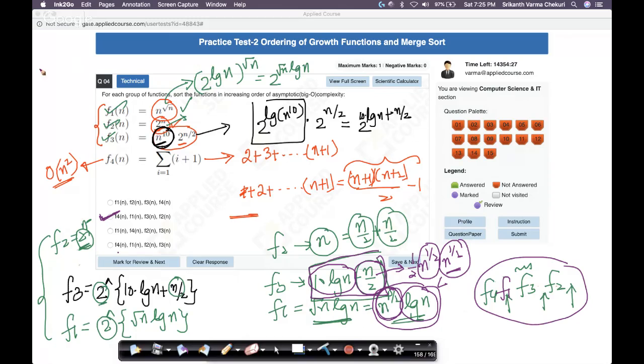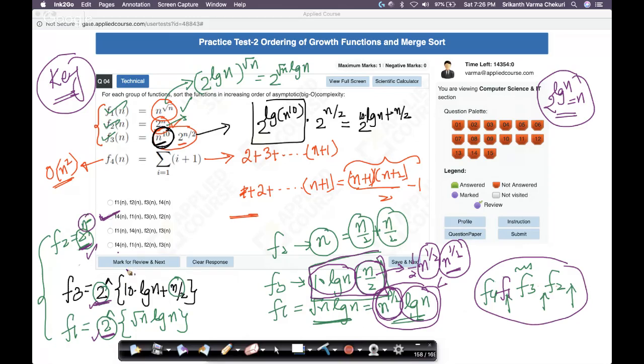So the key lesson here is, when you have these crazy exponents, try to convert everything into the same base using this hack that 2 power log n is equal to n. Use this hack to solve this problem. What I've done here is I've converted F1, F2, F3 into 2 power something. The moment I convert all of them to the same base, I can just compare the exponents and solve it much more easily. That's the tricky part here. If you know this trick or this strategy, you can employ it everywhere you go. So it's a very good question actually.